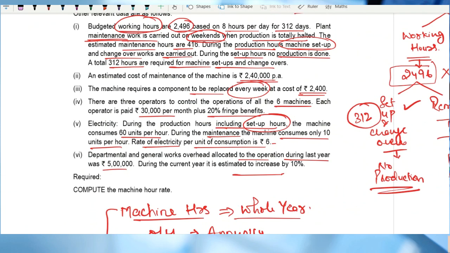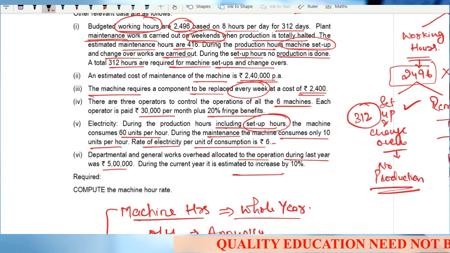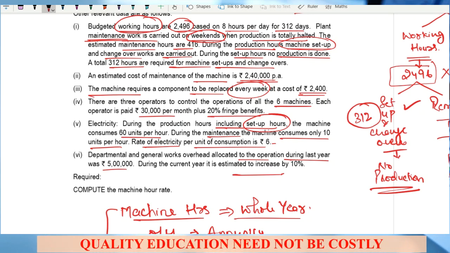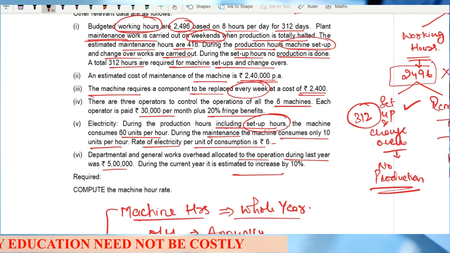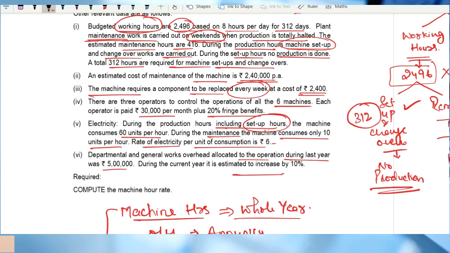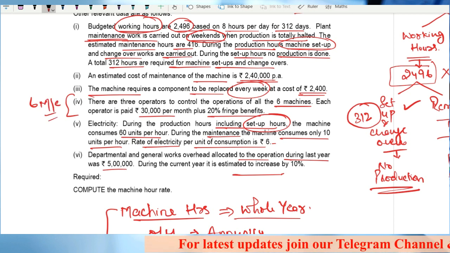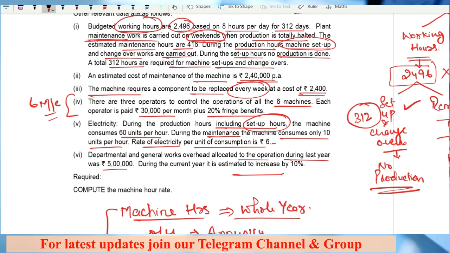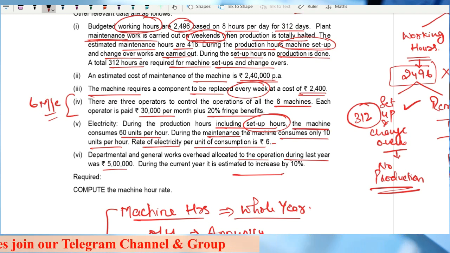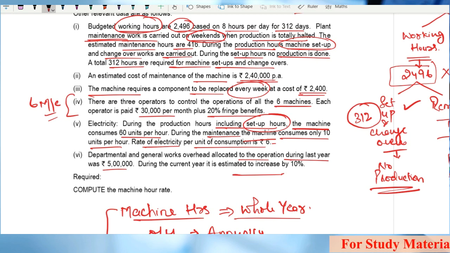Now the estimated cost of maintenance of the machine is given for one machine. The machine requires, that means this particular machine requires, we are talking about one machine. Now when there are operators, he says 3 operators to control operation of all the 6 machines. Are you getting the things? Now this operator data is given for all the 6 machines. Electricity, you can calculate for a particular machine, right? The machine consumes, that means he is talking about one machine. Clear?